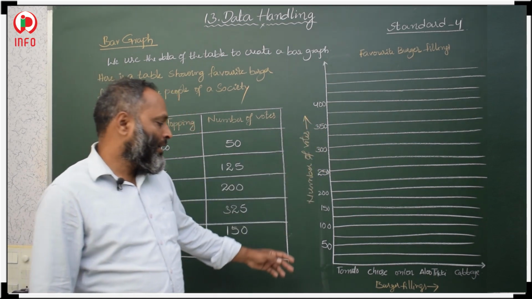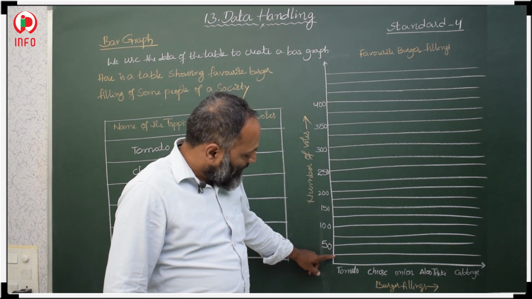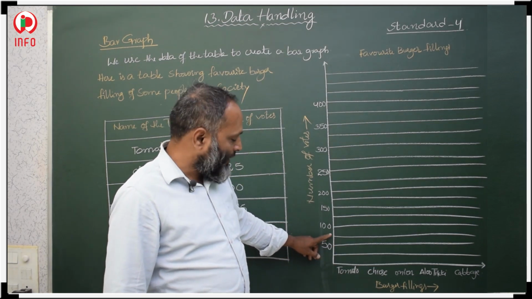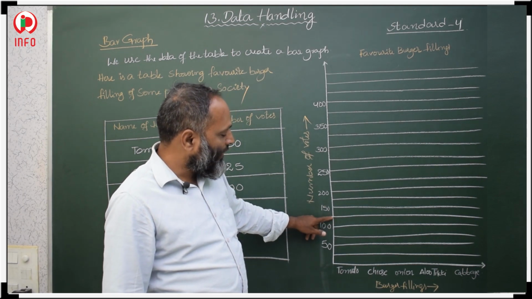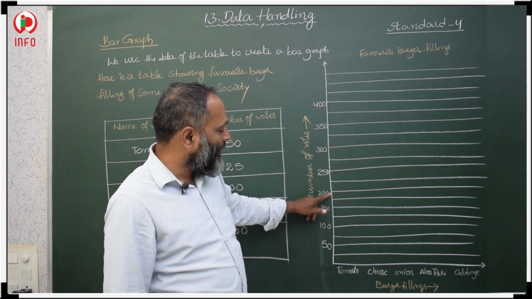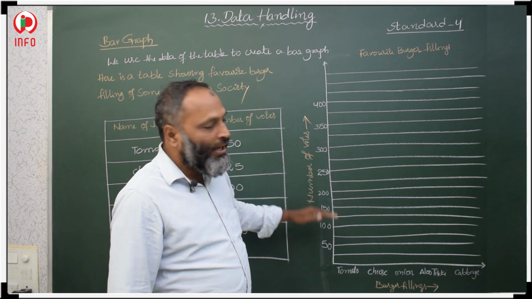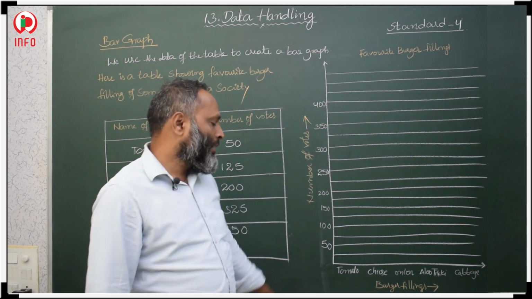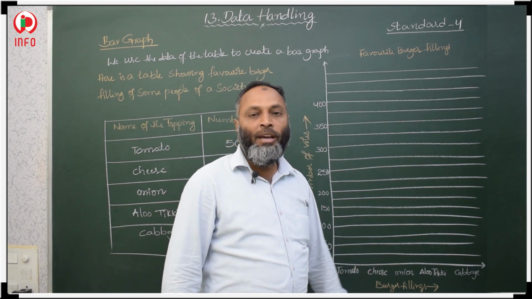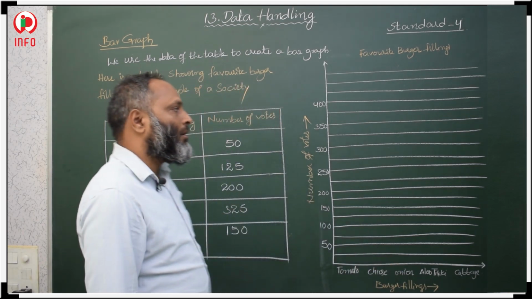So leave one line between each, and increase by 50, 50, 50, 50 each time, but you should leave one line in between. Okay. Now how to draw the bar graph?